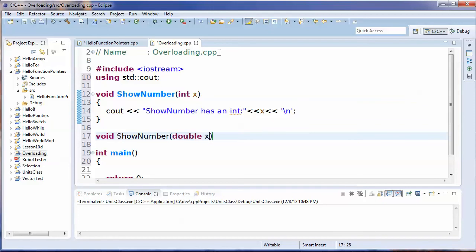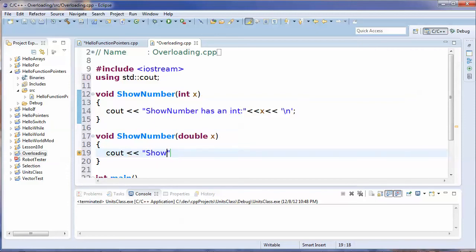It takes a double, and this doesn't work for just different types. I could have one that takes 2 ints and one that takes 3 ints, or one that takes an int and a double. Every time the number of parameters is different, C++ can figure out which function to call.